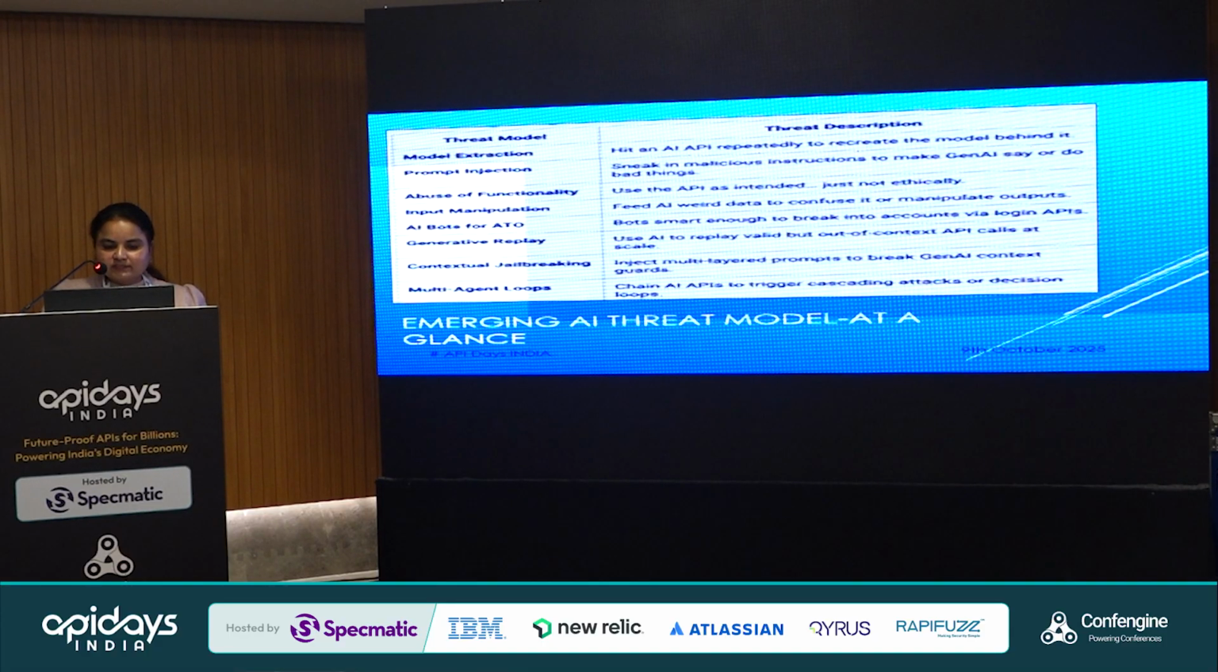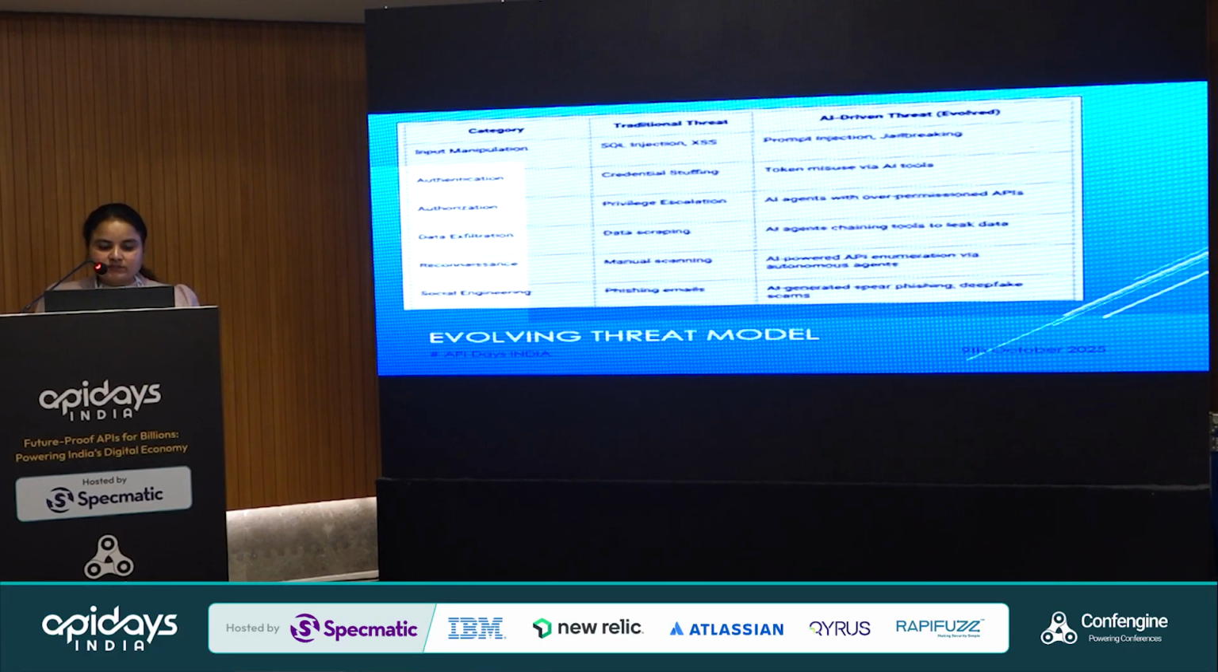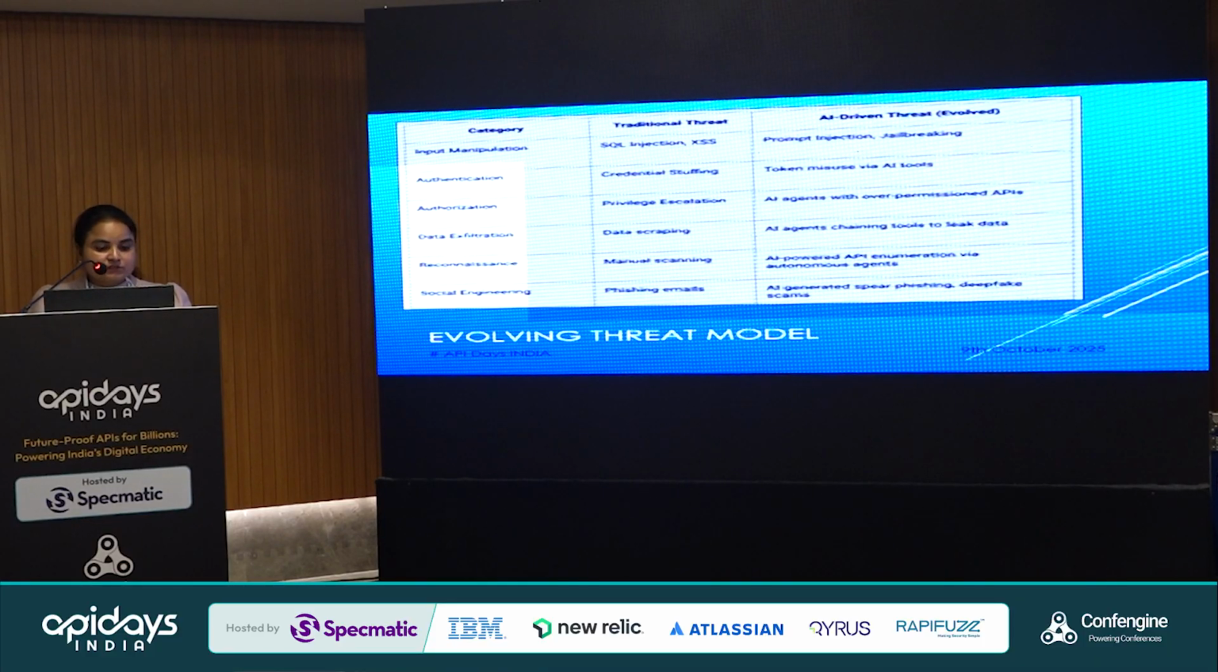So moving to the next slide. Here is the evolving threat model again. We can see input manipulation, authorization, authentication, data extraction, data consent, and social engineering. These are kinds of things like manual scanning and phishing emails that we have seen.